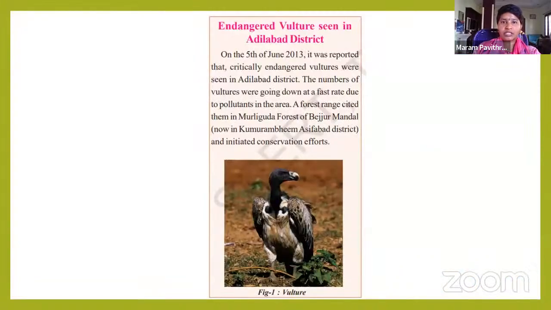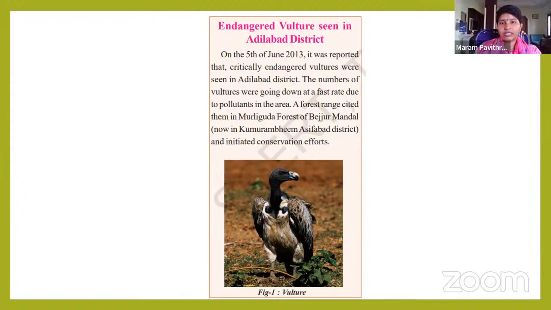It belongs to our state. See, endangered vulture seen in Adilabad district. On the 5th of June 2013, it was reported that critically endangered vultures were seen in Adilabad district. The number of vultures was going down at a fast rate due to pollutants in the area. Forest officials sighted them in Murliguda forest of Bejur Mandal, now in Komaram Bheem Asifabad district, and initiated conservation efforts.